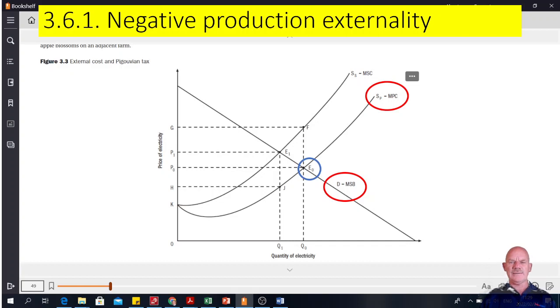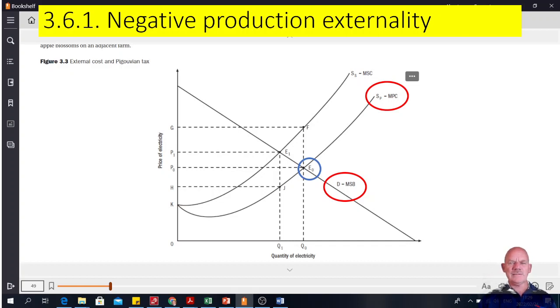They pollute the air. But the marginal private cost curve, which I have highlighted, doesn't include any pollution effects. It's just the private cost of the firm producing the electricity. And then there's a market demand curve, which we also call the marginal social benefit curve, because we as demanders are willing to pay certain prices for electricity and we get benefit from that.